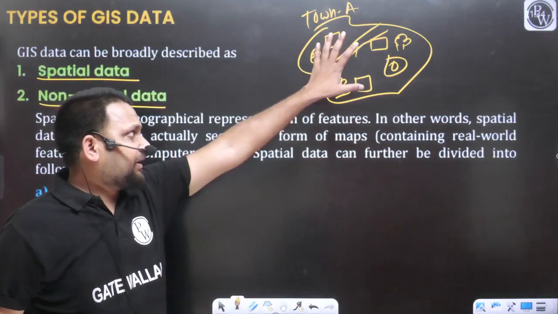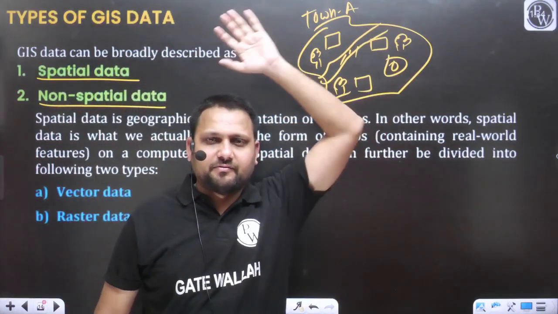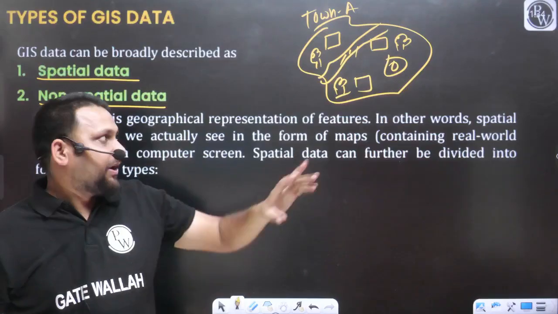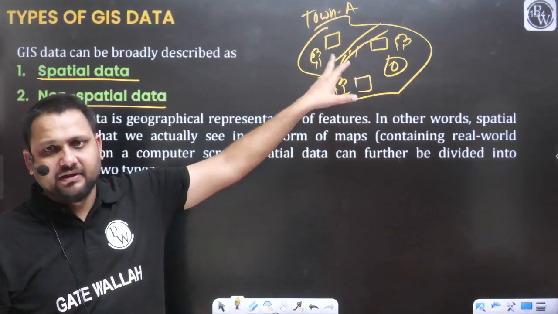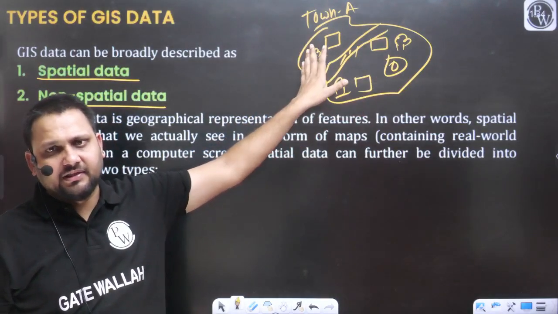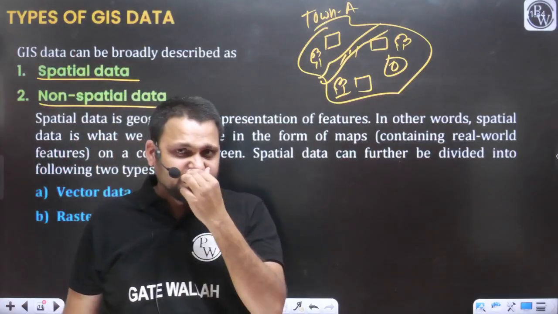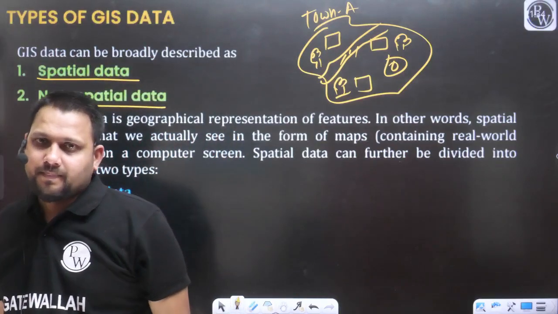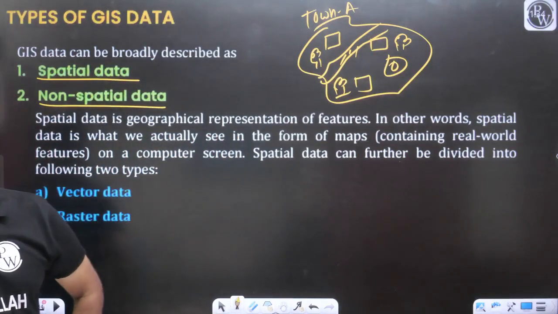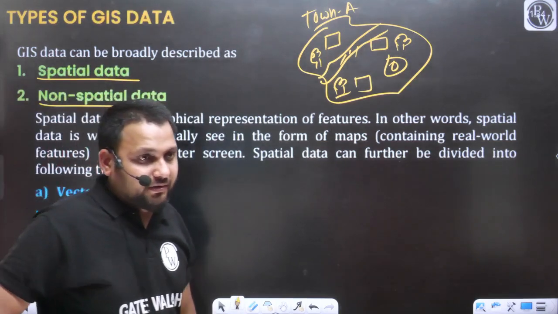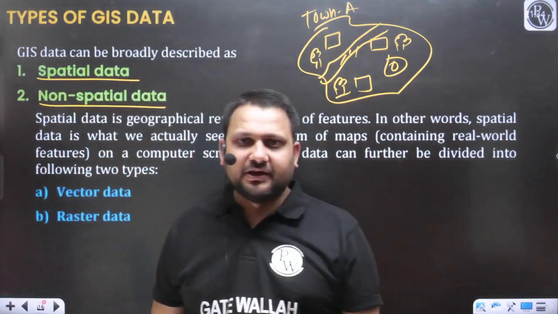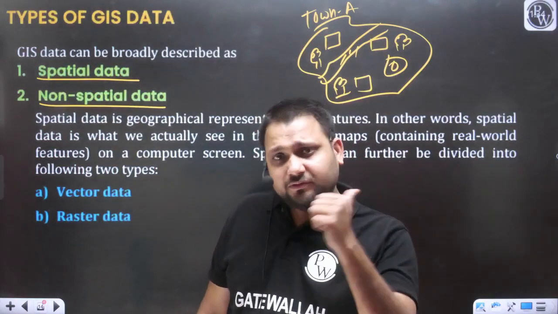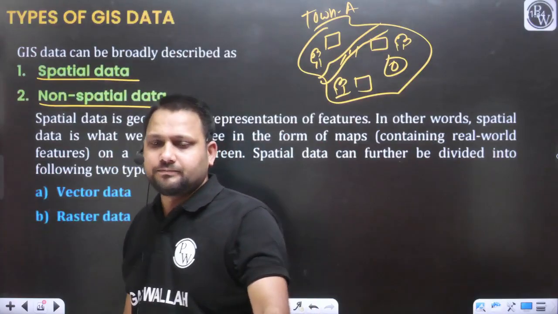If we are representing this information as it is, if we are seeing the data where a town, where a river is there, building blocks are there, trees are there, pond are there, then we will say this is the spatial data format. But what about the non-spatial data? There are some other data that is associated with this town only.